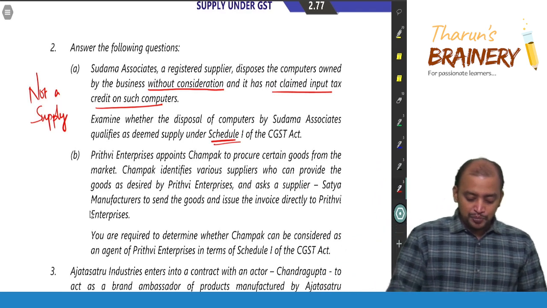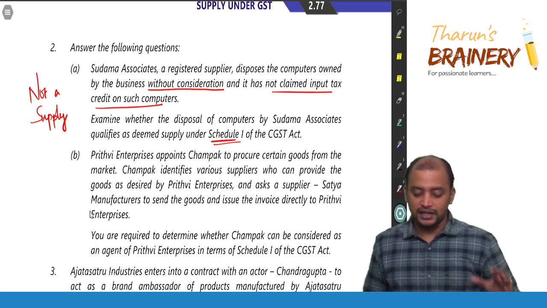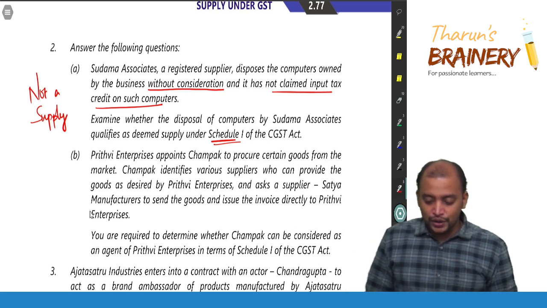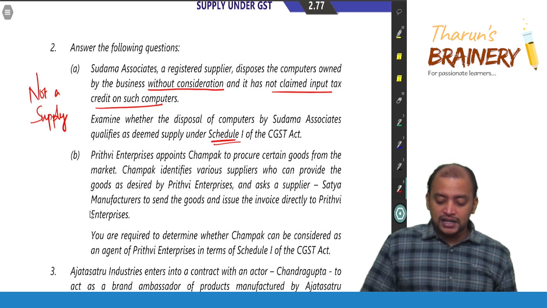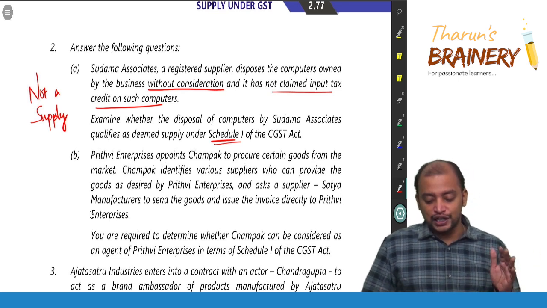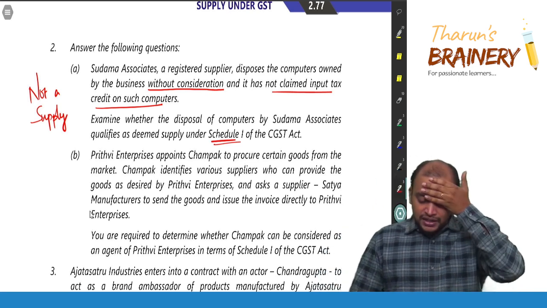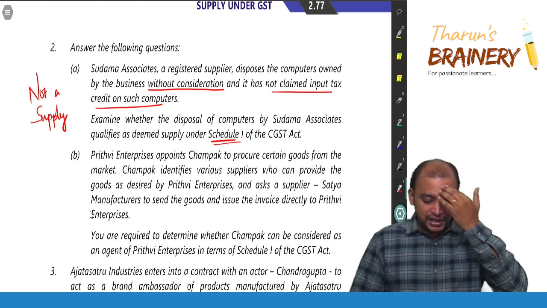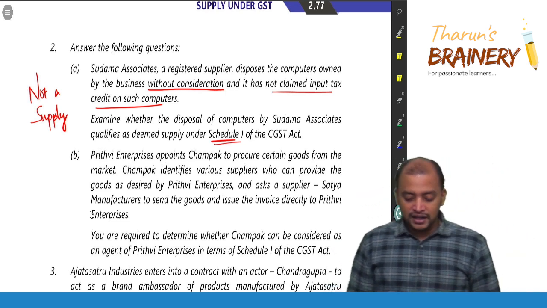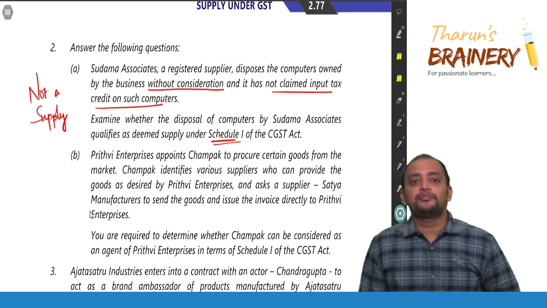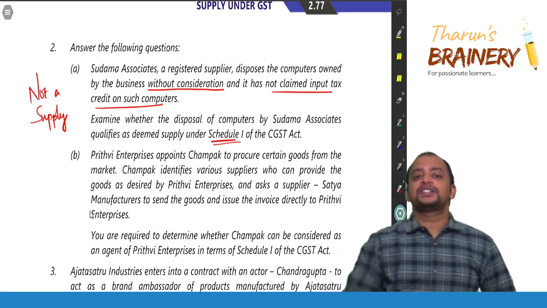Then B. Prithvi Enterprises appoints Champak to procure certain goods from the market. Champak identifies various suppliers who can provide the goods as desired by Prithvi Enterprises and asks a supplier, Satya Manufacturers, to send the goods and issue invoice directly to Prithvi Enterprises. So, please be careful. Please read it carefully. You are required to determine whether Champak can be considered as agent of Prithvi Enterprises in terms of Schedule 1 of CGST Act. So, can this agent be called as acting on behalf of principal or not?